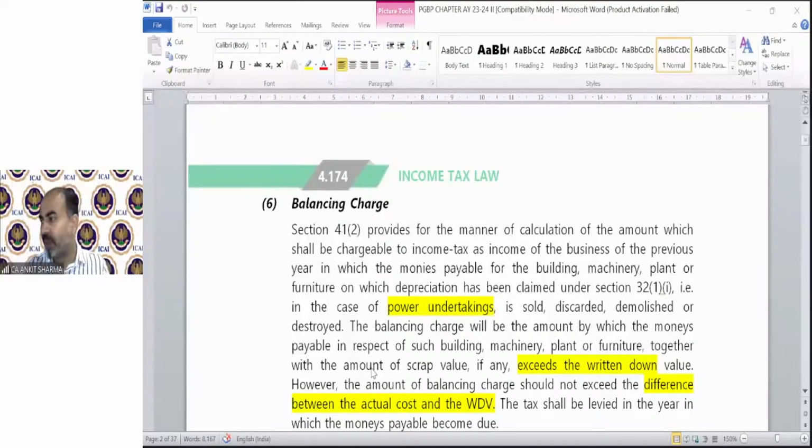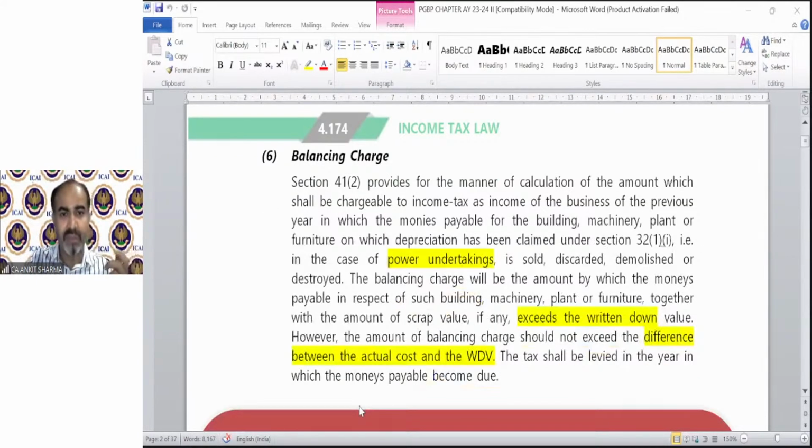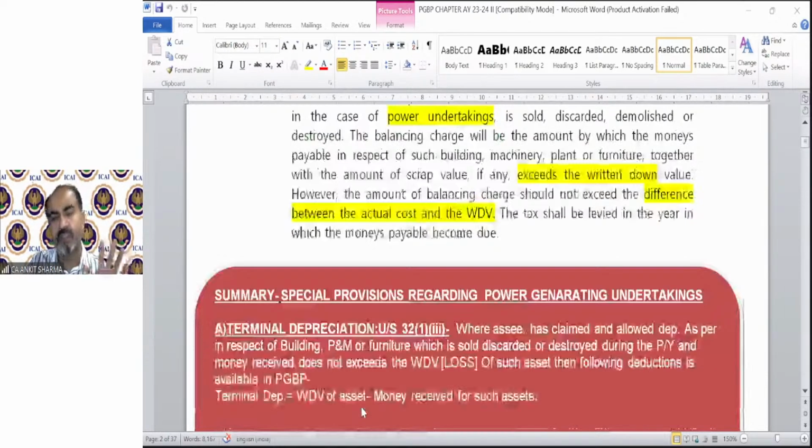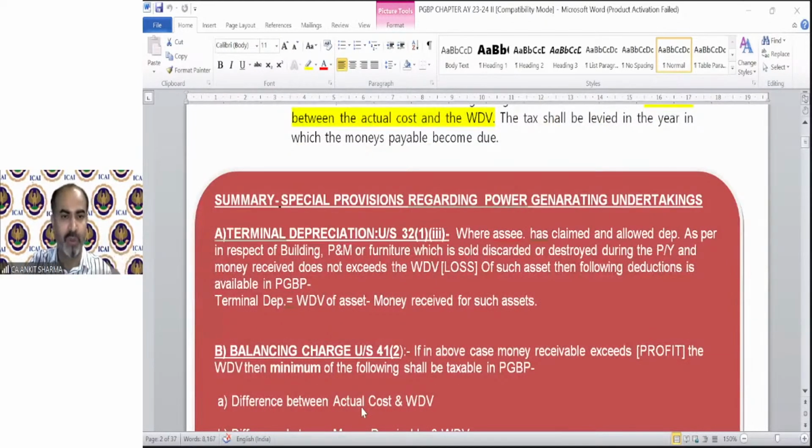Okay. So balancing charges. Balancing charge, I just told you, is a kind of profit on sale of asset. Section 41 provides for the manner of calculation of the amount which shall be chargeable to income tax, and I have made a small summary for both the provisions together. Special provision regarding power generating undertaking. That's a terminal depreciation, which means loss on sale of asset, and we will show it on the debit side of the trading and P&L account.